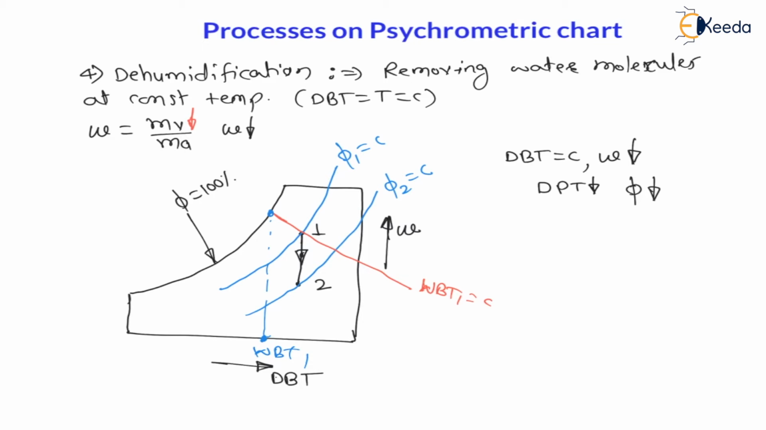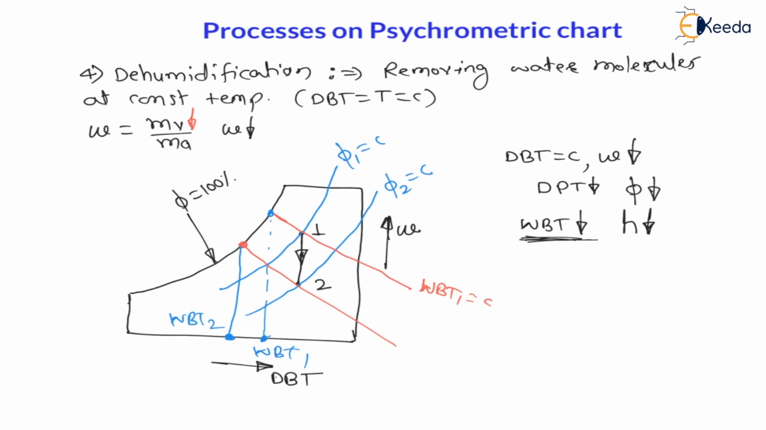Now similarly for 2, wet bulb temperature 2, the same line we have to draw and the similar process we have to follow. Therefore the wet bulb temperature 2 you will find somewhere here, and here you can see wet bulb temperature is decreasing. Therefore wet bulb temperature is decreasing for dehumidification, and whatever may be the effect on wet bulb temperature, the same effect is continued for enthalpy. Therefore enthalpy is also decreasing.